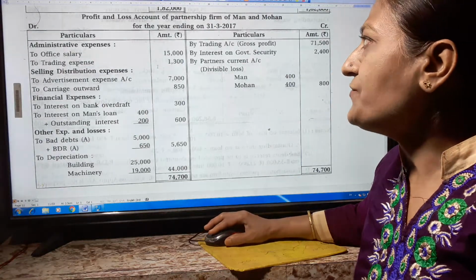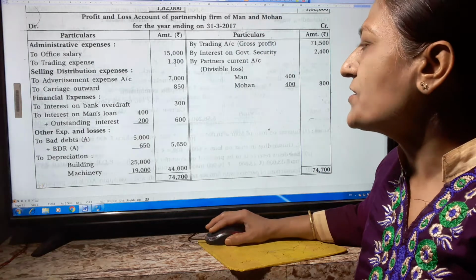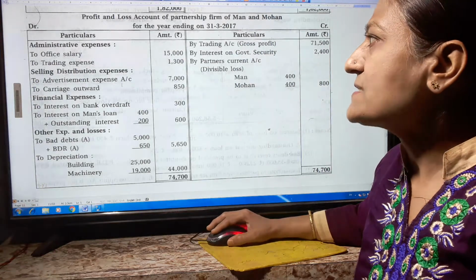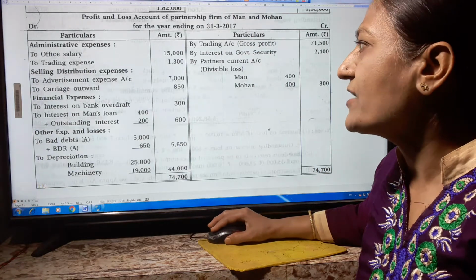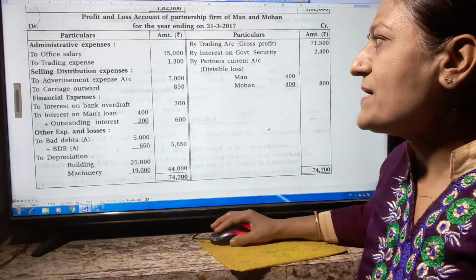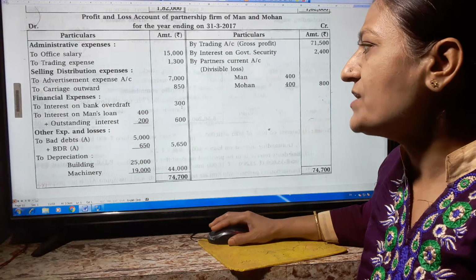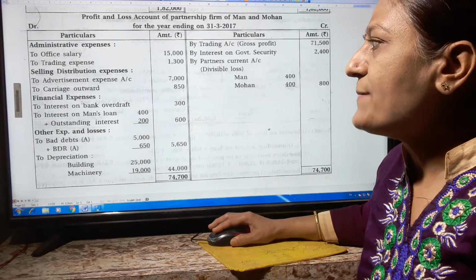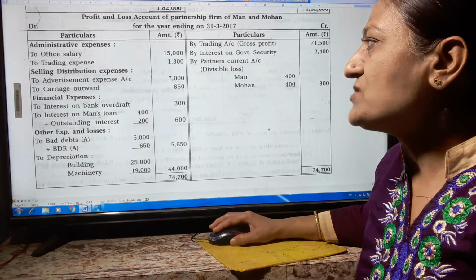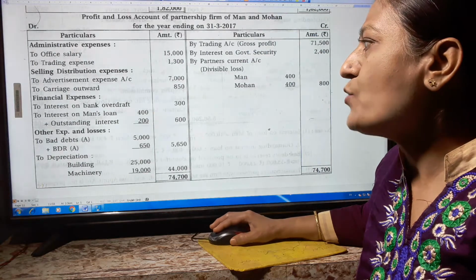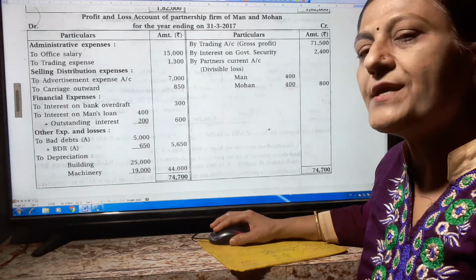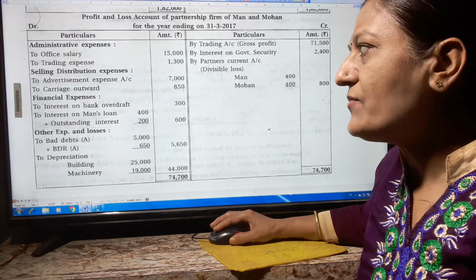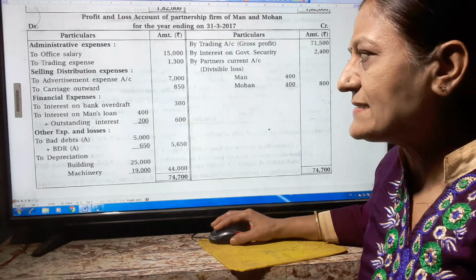To office salary 15,000, to trading expense 1,300. Selling and distribution expenses: to advertisement expense 7,000, to carriage outward 850 rupees. Financial expense: to interest on bank overdraft 300, because it is given that 10% is outstanding. To interest on Mohan's loan 400 plus outstanding interest 200, outer column 700. Outstanding is always added, and the second entry we have to write in the balance sheet asset side.